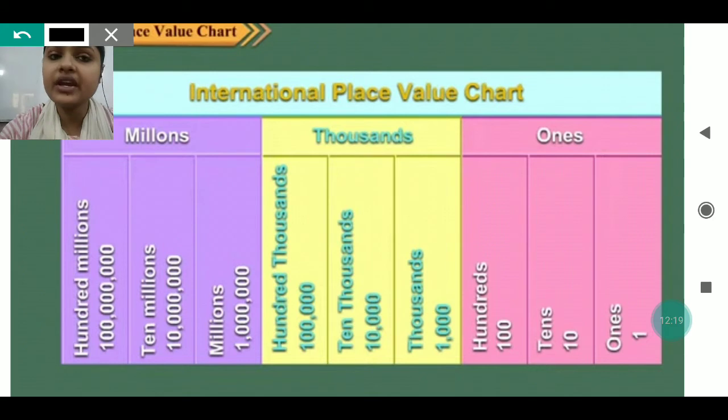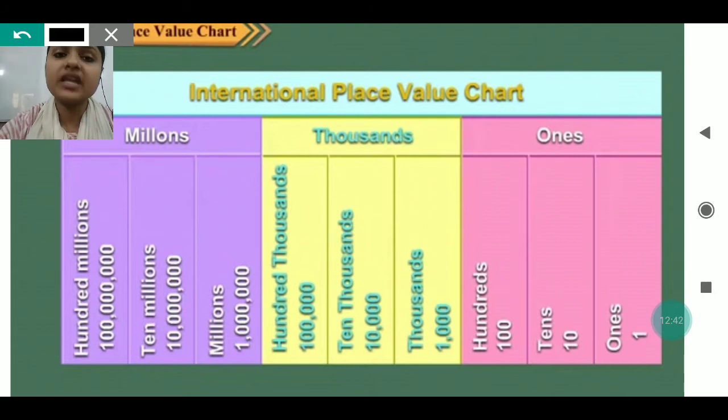Then the crore period is not there; instead the 10 million period is there. Then after that, the 10 crore period is not there, it is the 100 million period. So there is a little bit of change after the 10,000 place between the international and Indian place value charts.